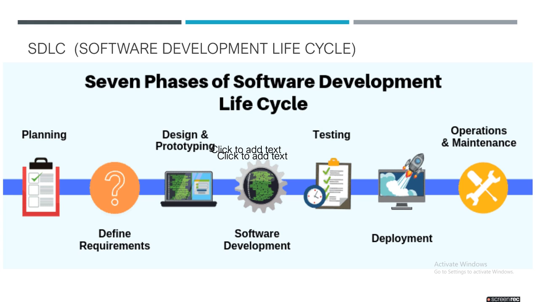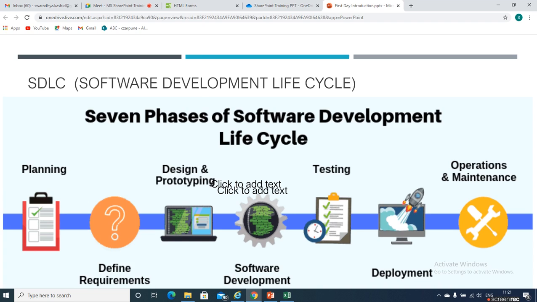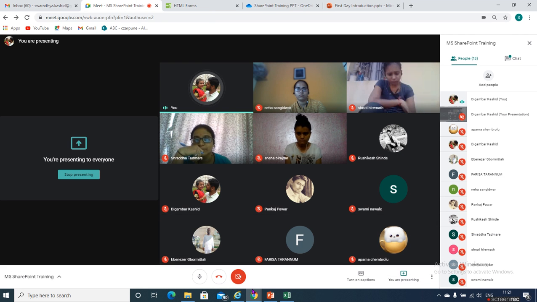After gathering those requirements, they put them in front of the IT team. IT team means the IT software team, those who are going to develop it. So they gather all this information.